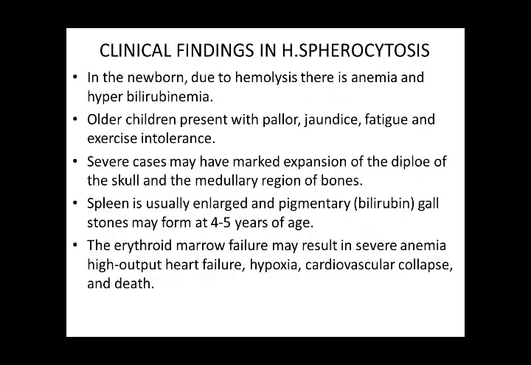What are the clinical findings in hereditary spherocytosis? In the newborn, due to hemolysis, there is anemia and hyperbilirubinemia. Older children present with pallor, jaundice, fatigue, and exercise intolerance. Rare cases may have marked expansion of the diploe of the skull and medullary region of the bones. Spleen is usually large. Gallstones may form at 4 to 5 years of age. Erythroid marrow failure may result in severe anemia, high output cardiac failure, hypoxia, cardiovascular collapse, and death. This marrow failure usually occurs with parvovirus B19 infection.